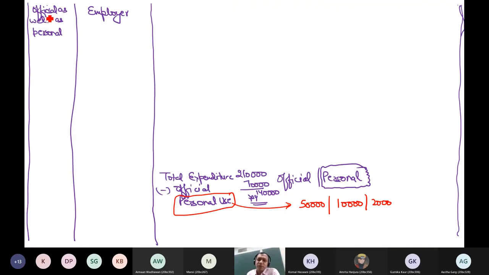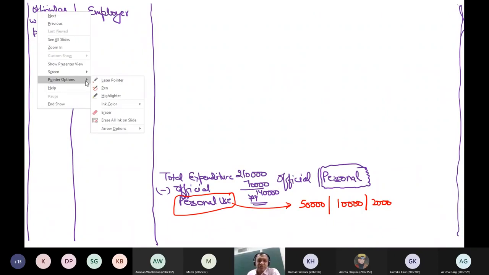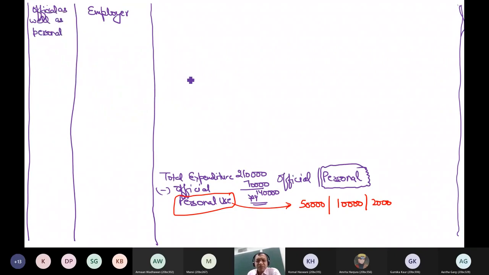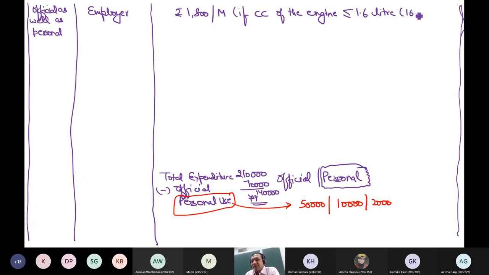They say that when the car is owned by the employer, expenses are incurred by the employer, and use is official as well as personal, your personal benefit should be taken as flat 1800 per month. No need to maintain anything. 1800 per month if CC, cubic capacity of the engine. Now see how difficult this is. You have to maintain the records of engine capacity. If the cubic capacity of the engine does not exceed 1.6 liter, 1.6 liter means 1600 cc.